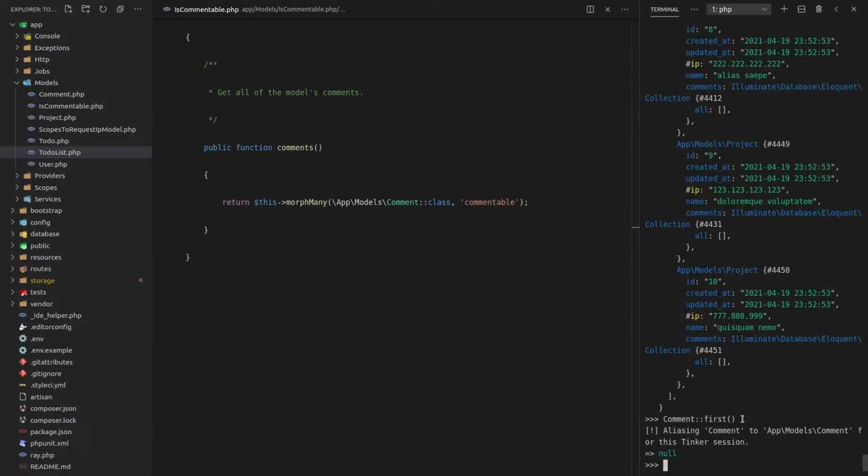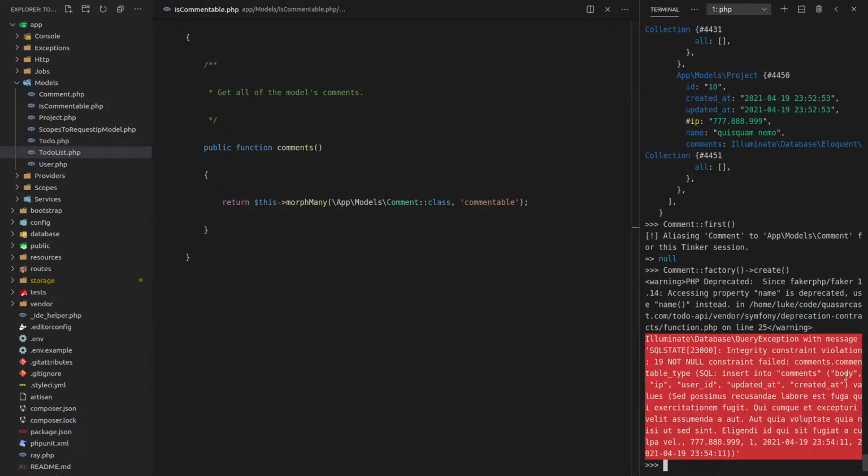All right, looks like no comments have been created. How about we say we create a comment using a factory. So we'll say comment factory. And this will probably give me an error and point me in the direction of what I need to include. We need a commentable type. And then a commentable. It should also ask for a commentable ID. I'm not seeing it here.